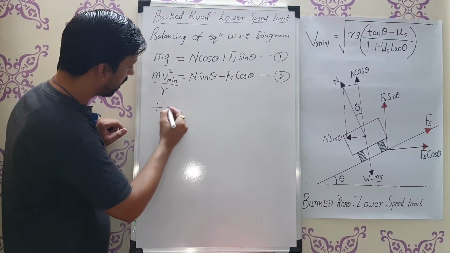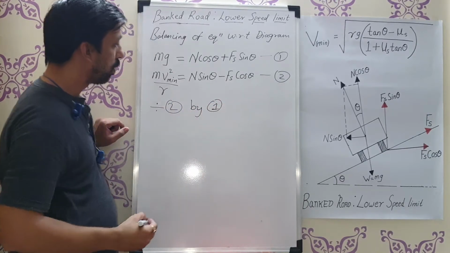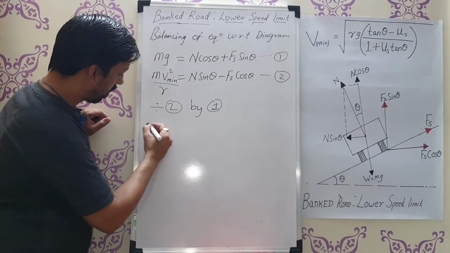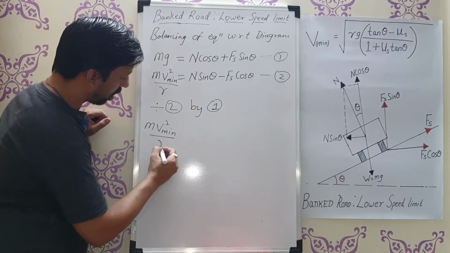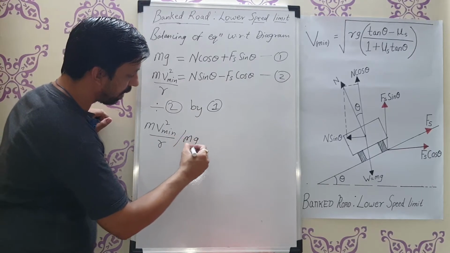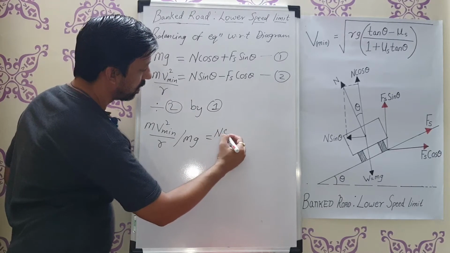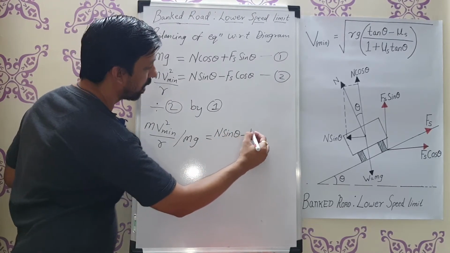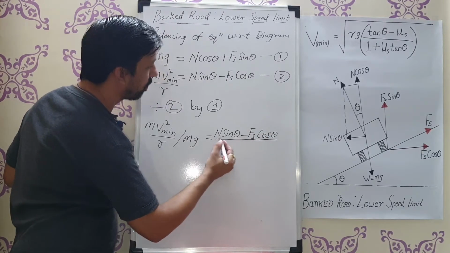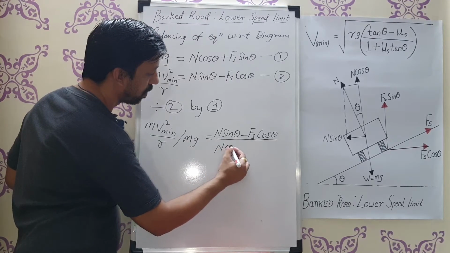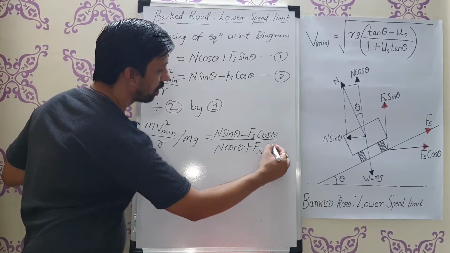I will divide equation 2 by 1. On dividing equation 2 by 1, I am going to get m v square minimum upon r divided by mg, that is n sin theta minus Fs cos theta divided by n cos theta plus Fs sin theta.